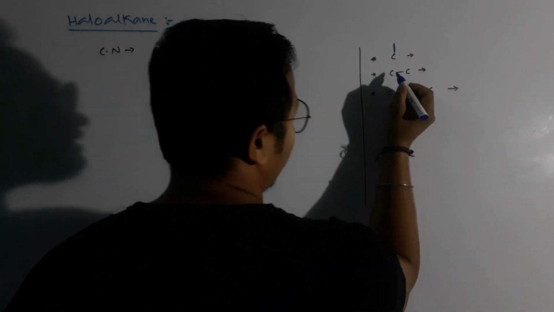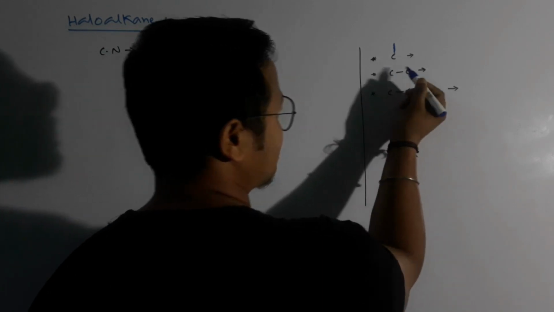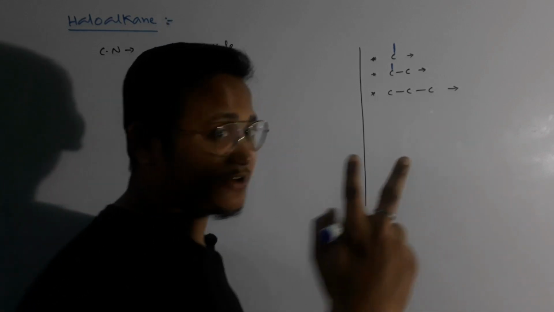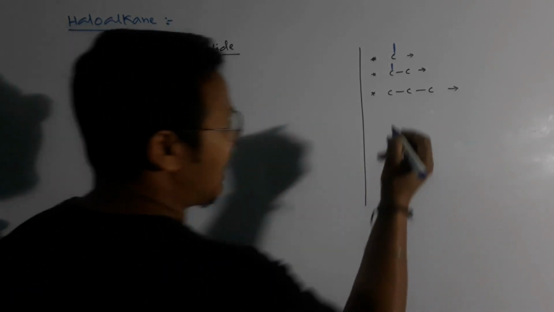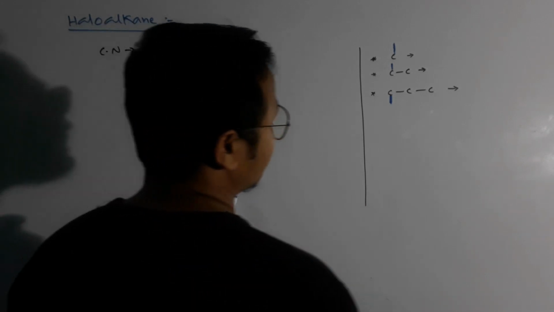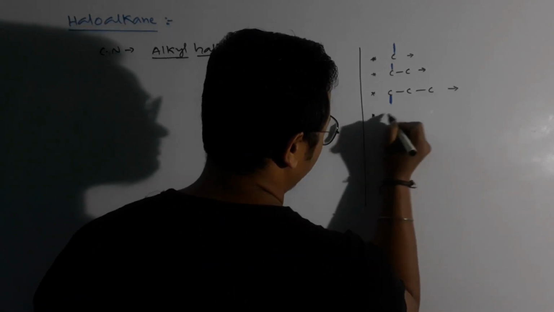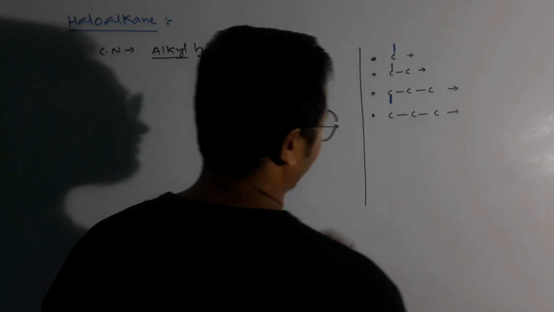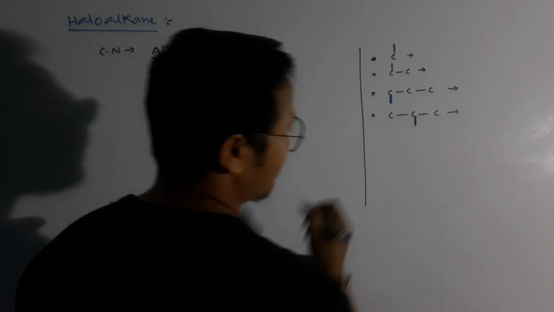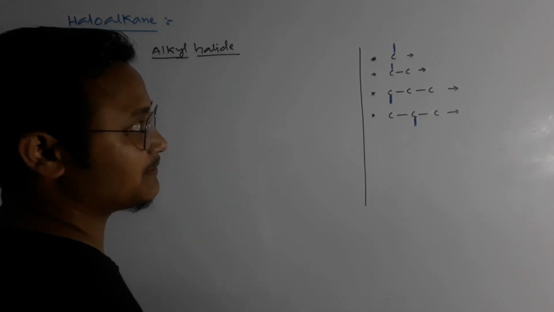Clear, guys? Now I can attach here also or here also. It is also the same, right? In case of 2 carbon also. But in case of 3 carbon, there are 2 positions, right? I can attach one functional group at this carbon, clear? And in another compound, I can have the halogen or any functional group at this point.